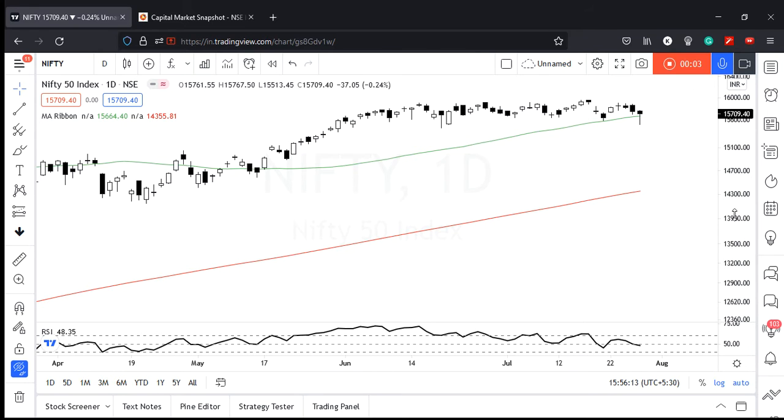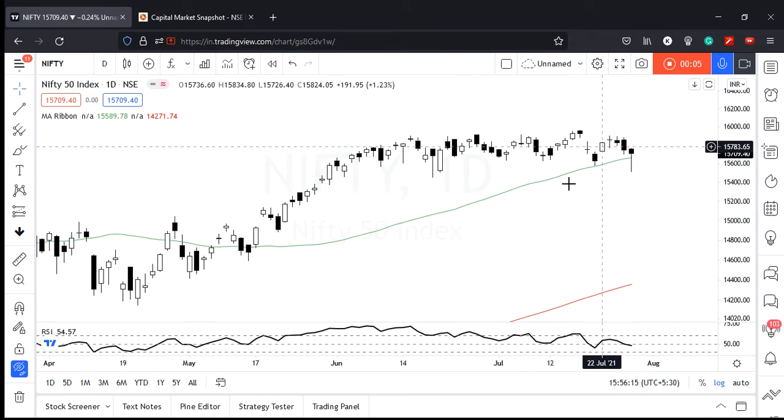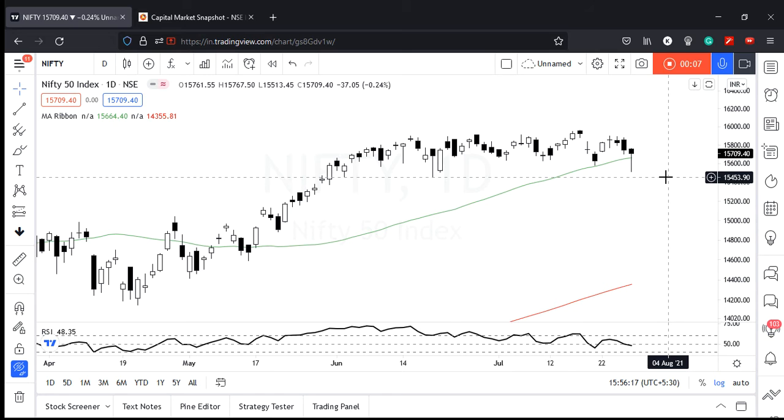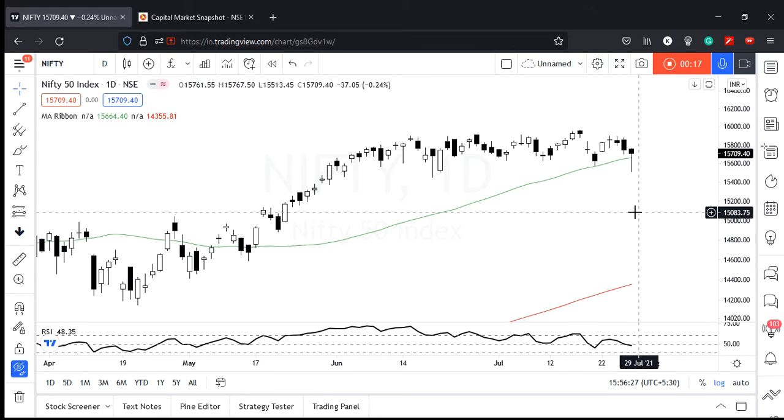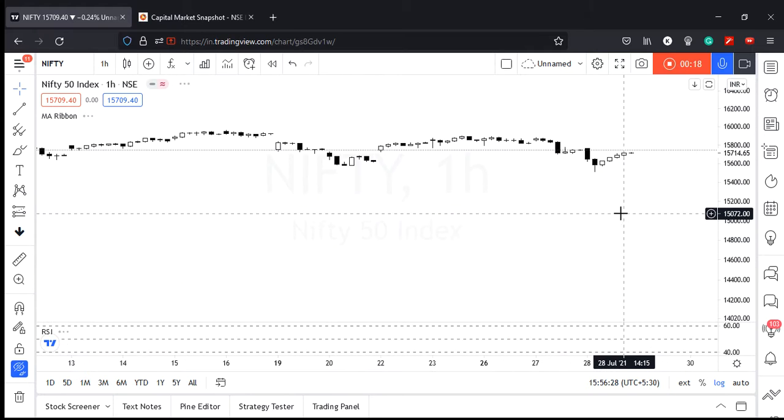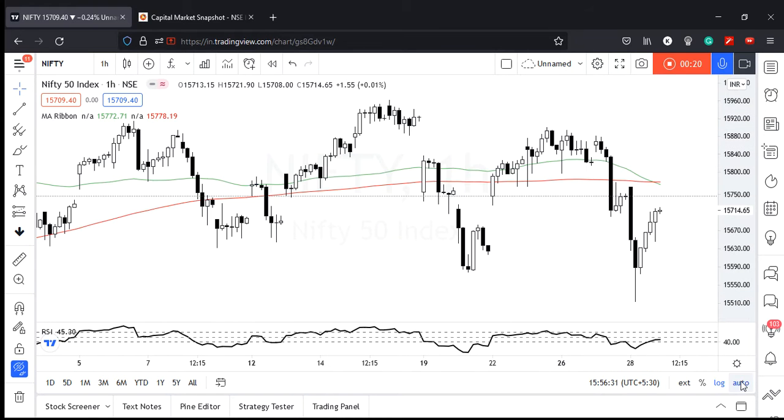Starting things off with Nifty, what we can see here is कि daily chart पे, daily candle पे 50 MA के ऊपर close हुआ है, which is a good sign. RSI is below 50, but honestly that is not that much of a problem if you ask me. क्योंकि हम लोग ने देखा है पिछली बार actually 45 RSI से भी bounce किया है. Honestly, it does not make that much of a difference if you ask me, especially when it is mid trend.